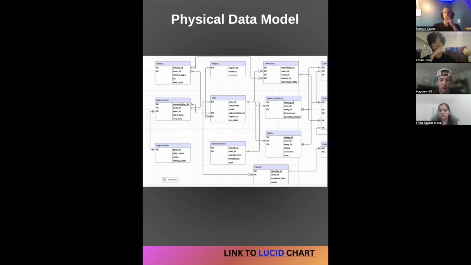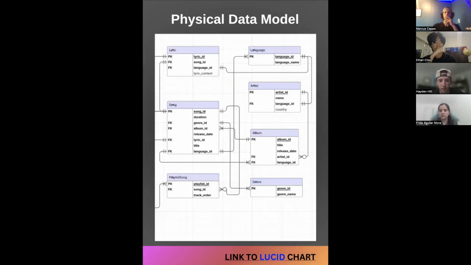We also have our playlists that are connected back to our user, which is also connected to song as well. Yeah, you're good to go to the next one. And then lyric, song, artist, album, genre, and playlist song all connect together in their own way. That playlist song does connect back to playlist, which connects back to user as well. So it all connects back to the user and to the song. That's our basic setup of our entity relationship diagram.